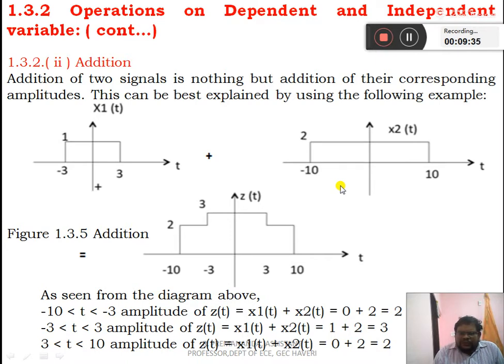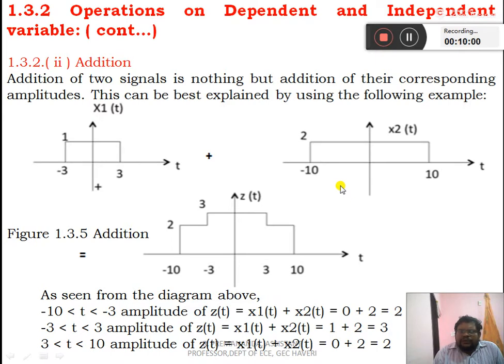If you add these two signals, for the duration up to minus 10 and above plus 10, we get 0 because both signals have amplitude 0. For that period the amplitude is 0. For the duration between minus 10 and minus 3, we get x2(t) with an amplitude of 2, whereas x1(t) is 0.